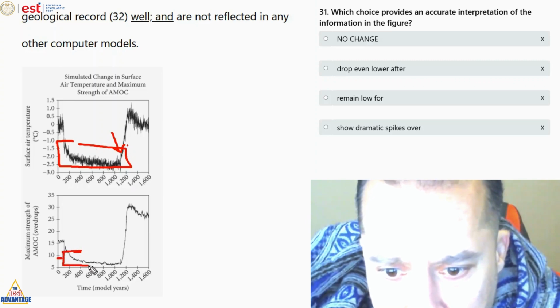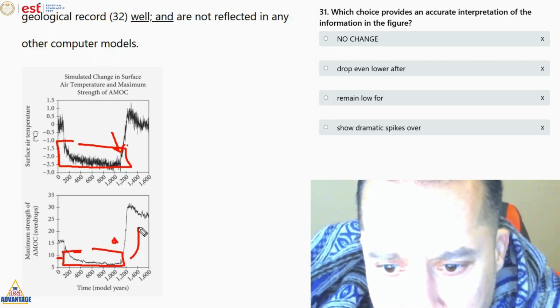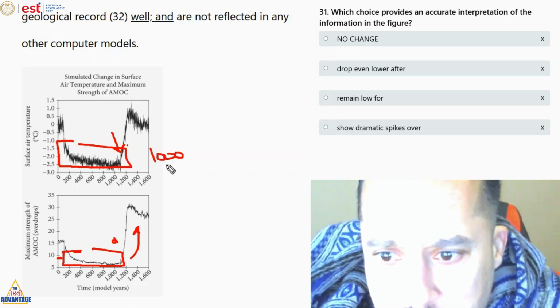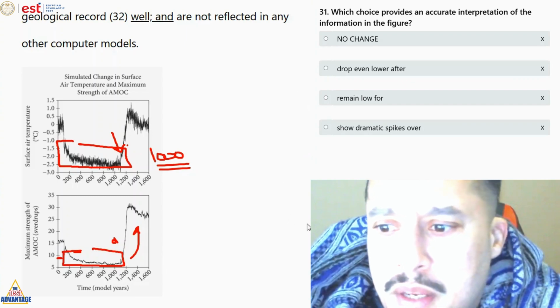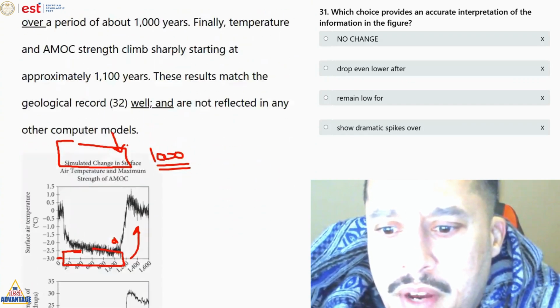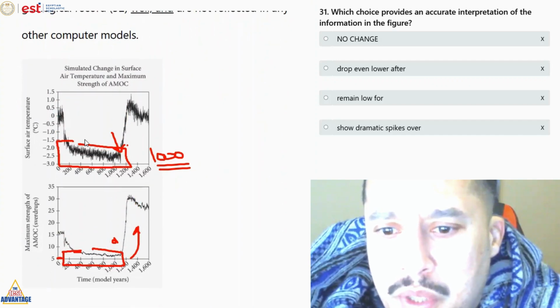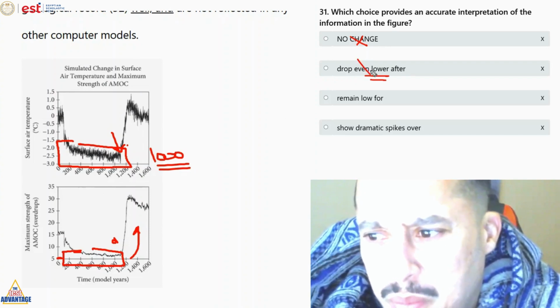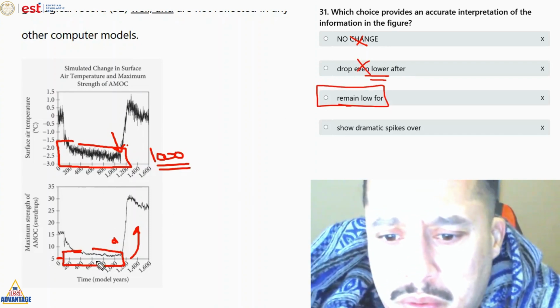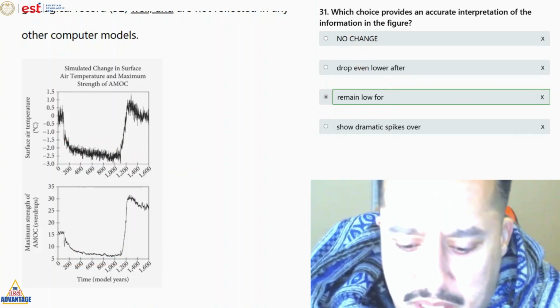After it falls, after about the year 1000 it rises again. So after about 1,000 years it rises again. I think answer A says very widely. It's not varying widely, because it shows it's still low. So A no, drop lower. No, it remained low though. Right. It remained low, and then it went up again.